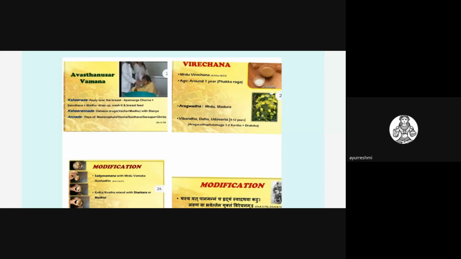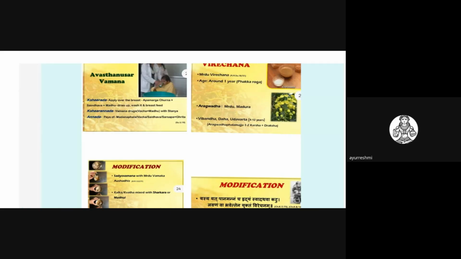In the Kshirada Avastha, they have explained applying over the breast the drugs which are Vamana Upaga drugs, that is the Apamarga Churna plus Saindava Churna plus Madhu, applied over the breast in the Kshirada Avastha. When it dries, you have to wash it and feed the baby for the Vamana Upaga. So whenever it is needed, we have to give a Vamana in this age.